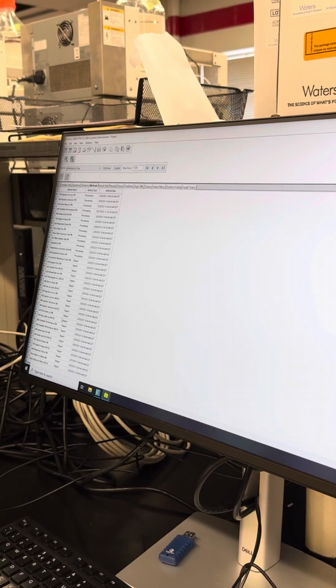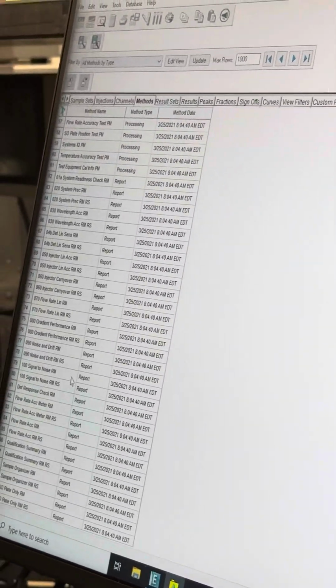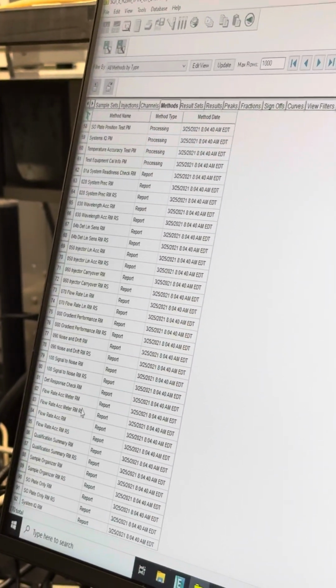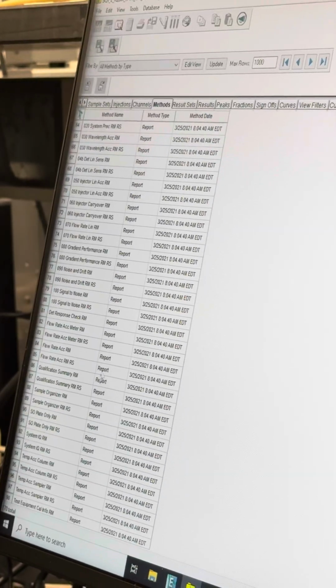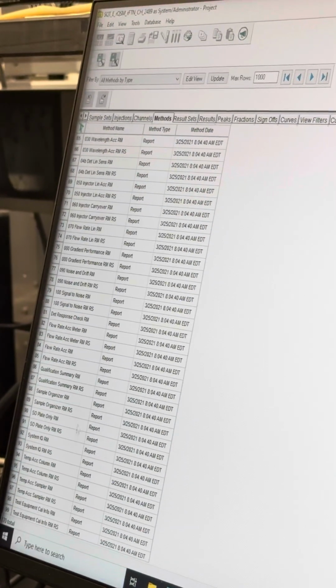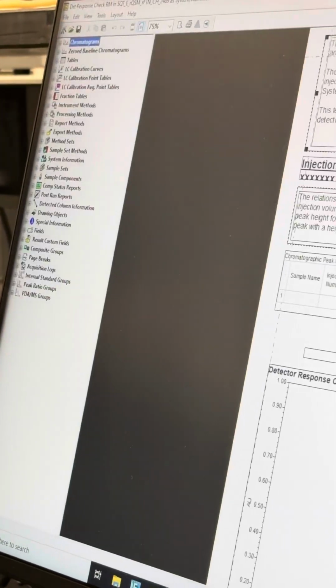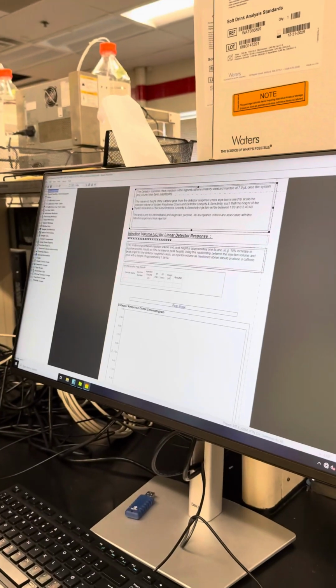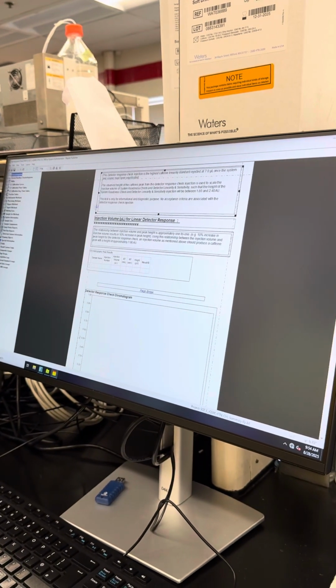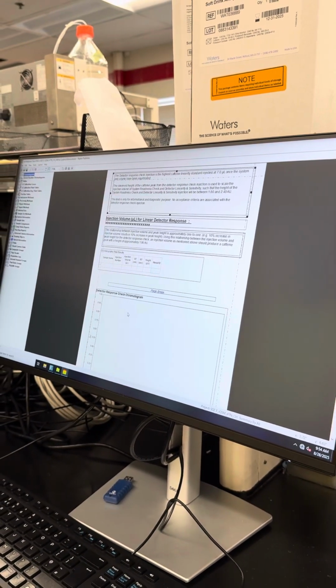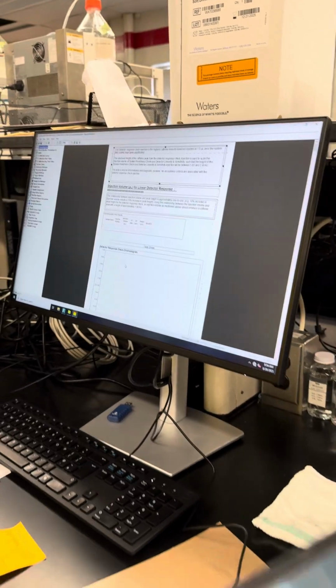The report method is how you want to print out your data, so you can make your own reports. Let's see, where is detector response? There it is. So we'll open it up, and as you can see, we have everything highlighted here. I can actually show you a completed one here.